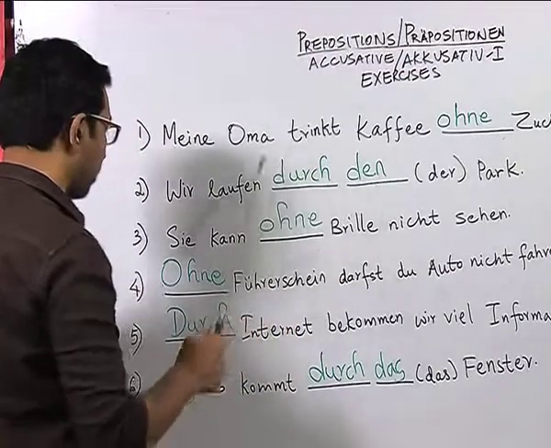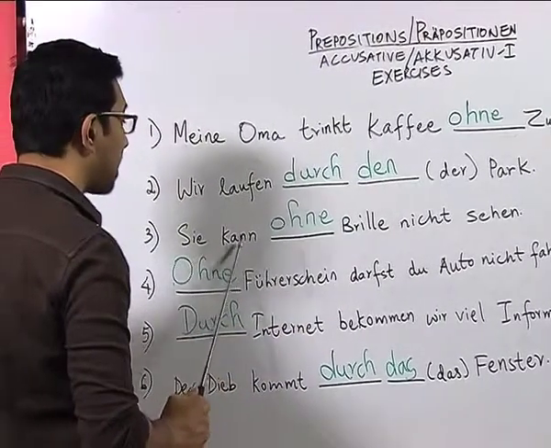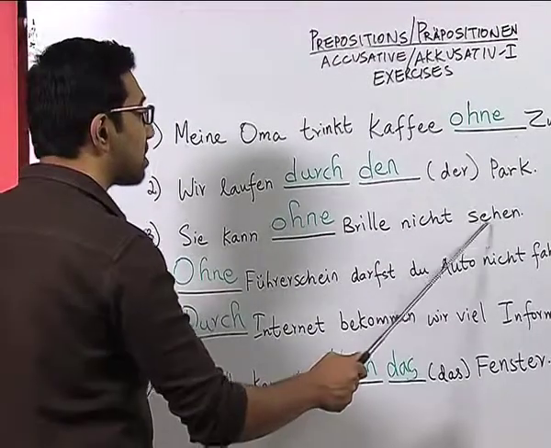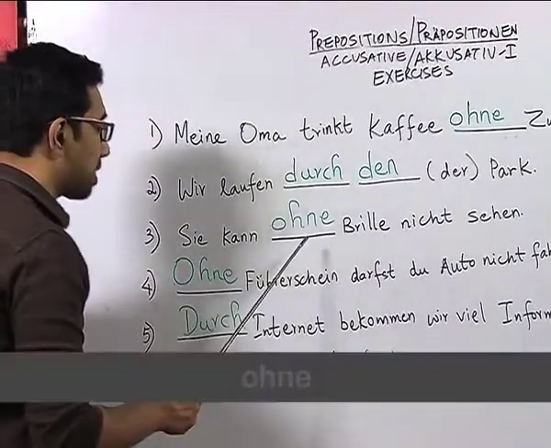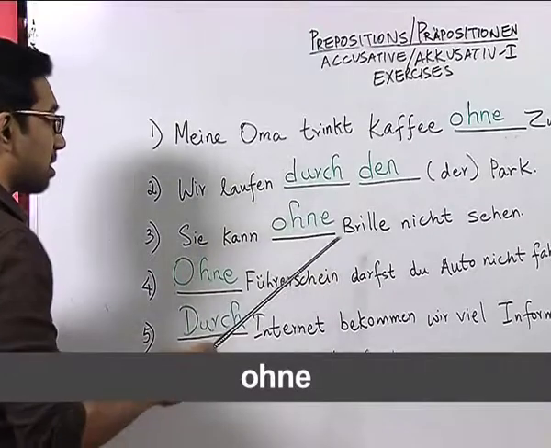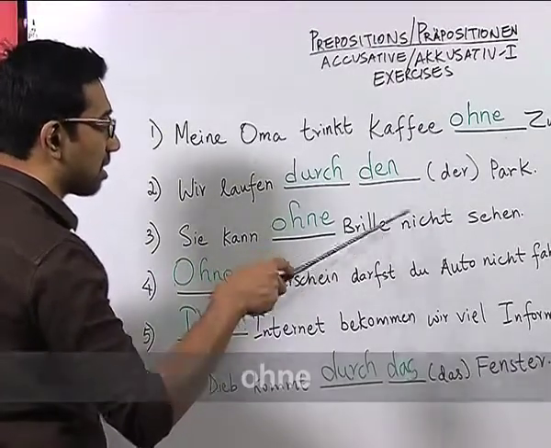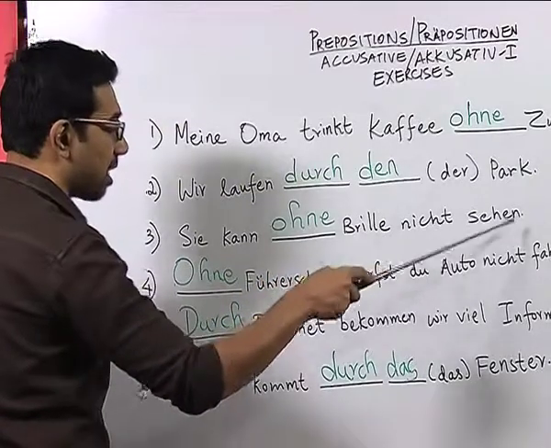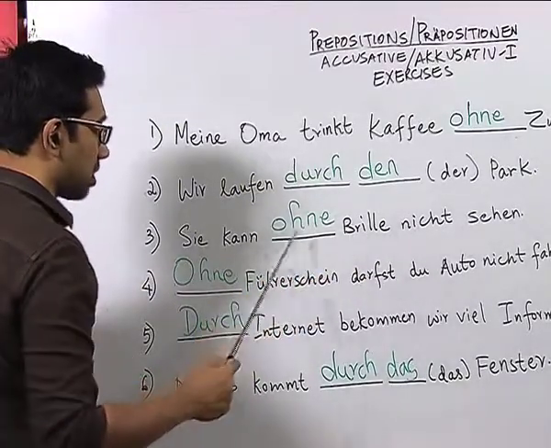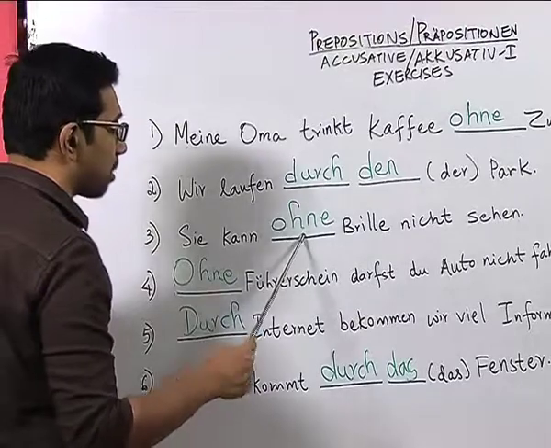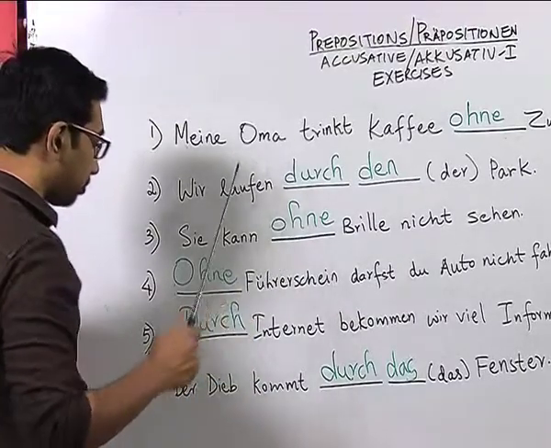which is correctly written here. Number 3, sie kann ohne Brille nicht sehen. Here also the student correctly identified the noun Brille, which means spectacle, along with the verb sehen, and associating these two, the student understood that the preposition ohne should be used.